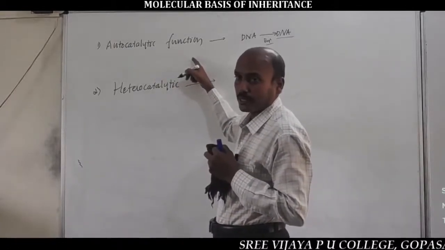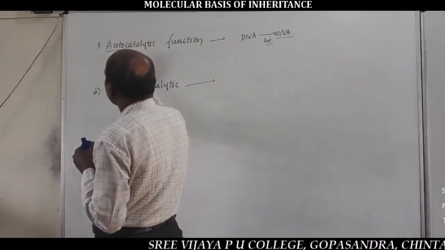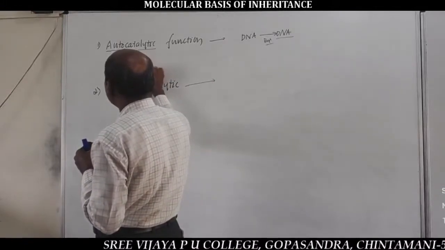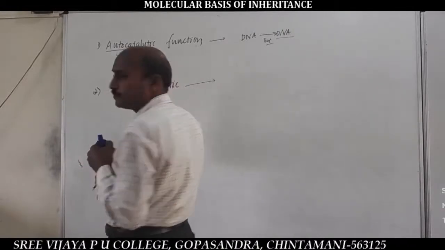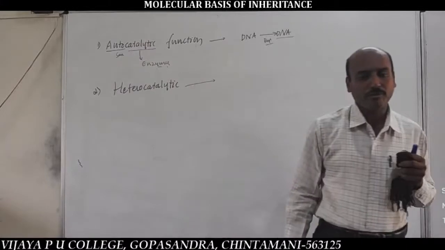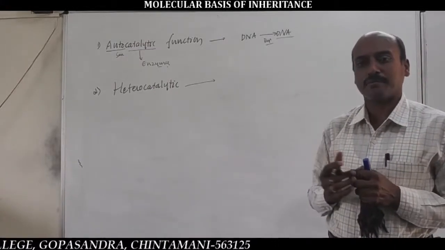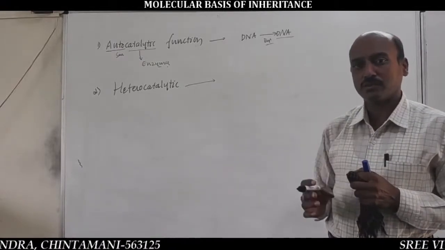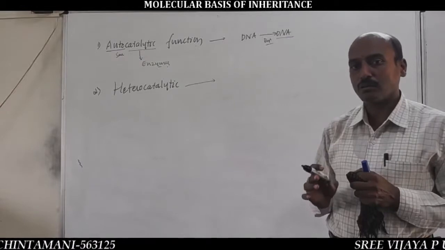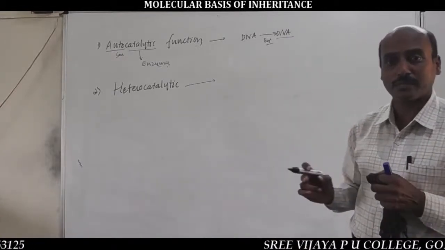autocatalytic function of DNA, because here auto means same, and catalytic function means involvement of different types of enzymes, different types of catalysts. For example, DNA gyrase enzyme, DNA helicase enzyme, DNA polymerase first, DNA polymerase third, DNA polymerase second, and DNA ligase enzymes.